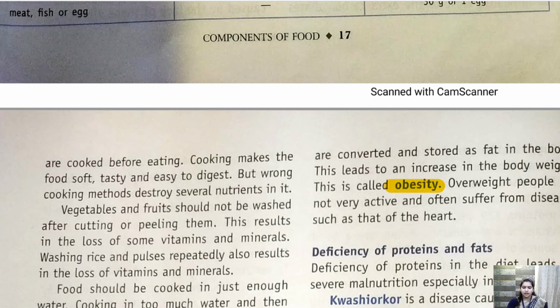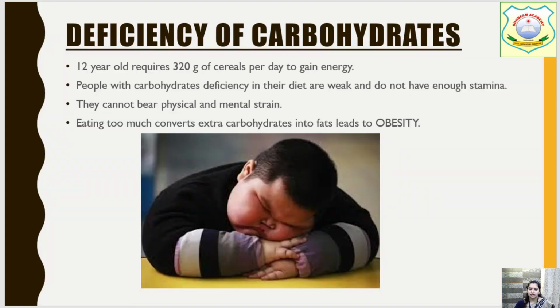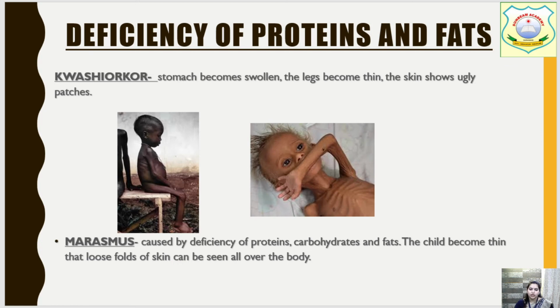Okay, so I can show you in the figure as I have shown you in the previous classes. Again I have the same PPT. So see, excess of carbohydrate causes obesity. You can see this child is very fat and obese. The person having obesity is very weak and has very low stamina. Now deficiency of proteins and fats causes